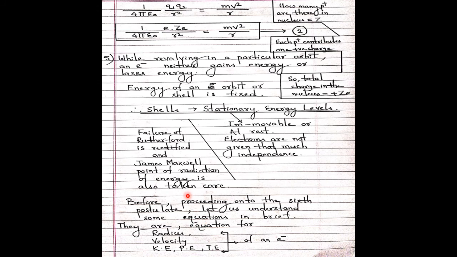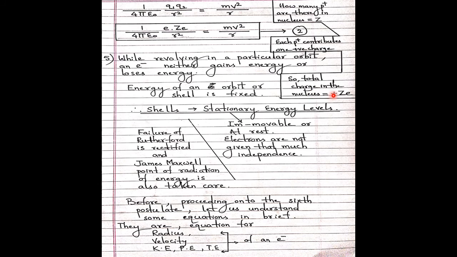So these two become equal. What is Q1 here? Q1 and Q2 are the two charges. Q1 is the charge of an electron, e. Q2 is the charge of the nucleus, Ze. Why Ze? Z is the number of protons in the nucleus, which is nothing but the atomic number. Each proton contributes one positive charge, so the total charge in the nucleus is Ze.